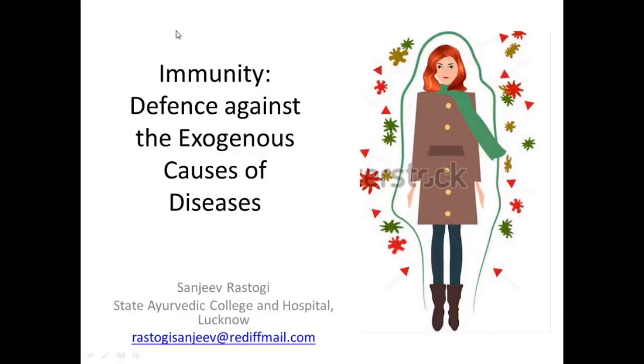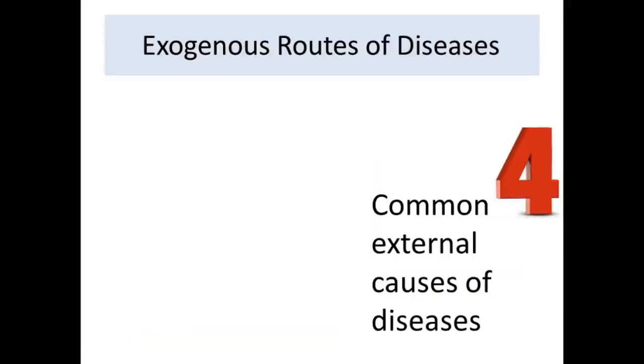This time we are going to talk about the conventional concept of defense, that is immunity, which is most often talked about in reference to exogenous causes of diseases. So, what are the roots of the exogenous diseases? From where do the exogenous diseases usually come? We know that there are 4 common external causes of diseases.